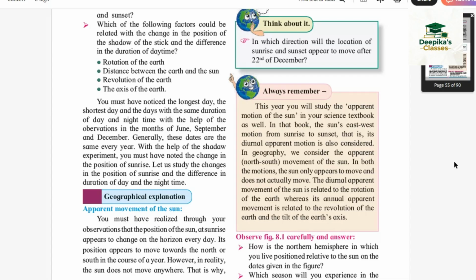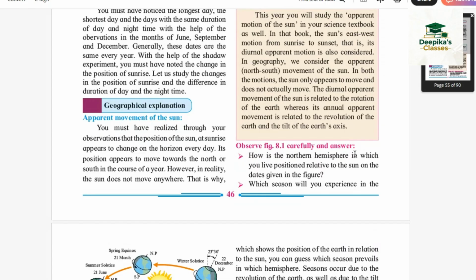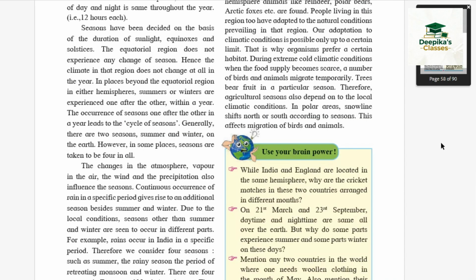The diurnal apparent movement of the sun is related to the rotation of the earth, whereas its annual apparent movement is related to the revolution of the earth and the tilt of the earth's axis. Okay students, let's move on to seasons, change of seasons around the world.